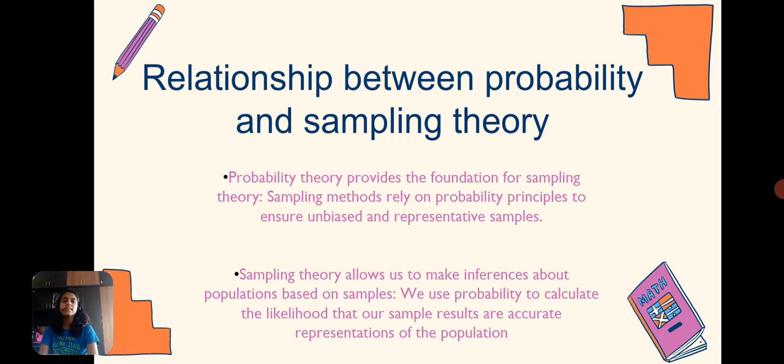Sampling theory allows us to make inferences about a population based on the samples. As I told you, here again we are going to refer to the population as the school. We use probability to calculate the likelihood that our sample results are accurate representations of the population. So when we check sampling theory of the second standard class and the whole school, it might be done manually, but when we have to theoretically calculate if the school is regular or not, we definitely need probability theory. So here lies the relationship between probability and sampling theory.